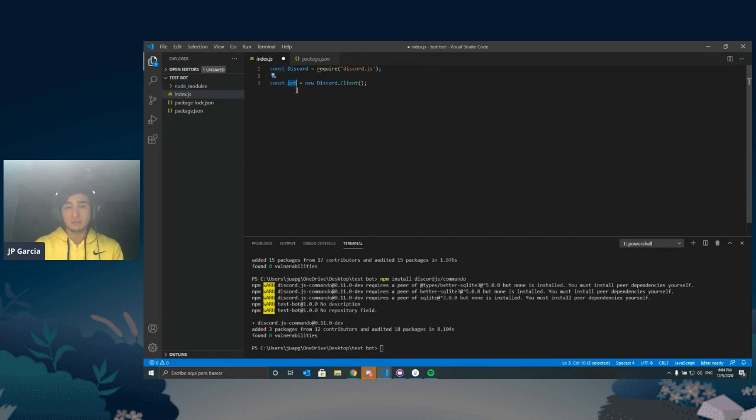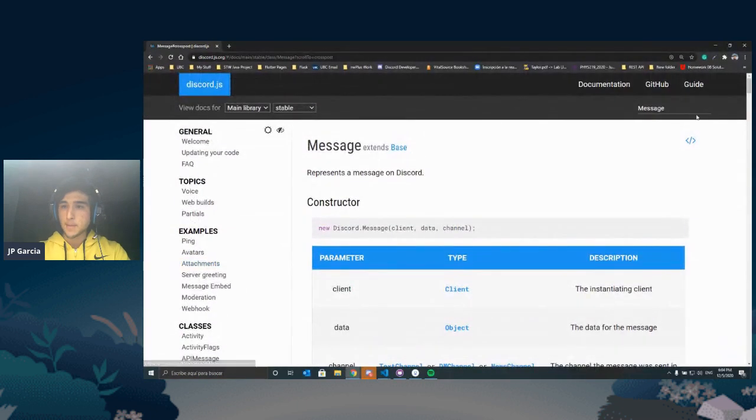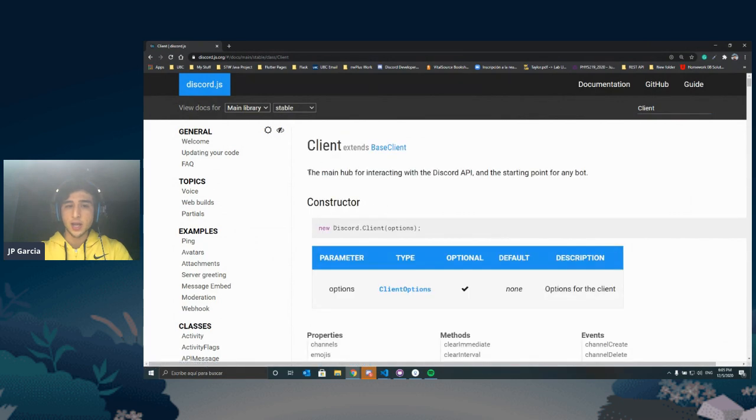Now the second line is very similar. We're saying constant and then bot. We're just calling it bot. It could be anything, but I like to call it bot. And we're setting it to be a new Discord.Client. Now, what is a Discord.Client? Great question. I honestly have no clue. Let's figure it out. If we go to the documentation and search for client, you can see it's a class called Client. Let's click on it, and it says the main hub for interacting with the Discord API and the starting point for any bot.